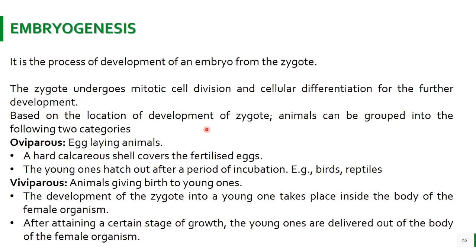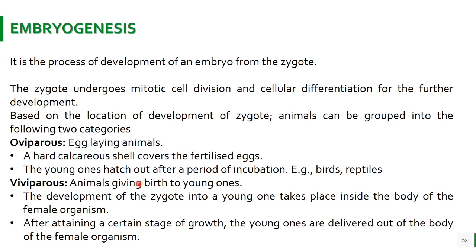So based on the location and development of the zygote, animals can be grouped into the following categories, like oviparous. These are all egg-laying animals. So a hard calcareous shell covers the fertilized eggs. Like you have seen in case of eggs, तो उसमें क्या है कि जो fertilized eggs होंगे उनको एक hard shell cover कर लेगी. So the जो young ones हैं they hatch out after a period of incubation, like we have seen in case of birds and reptiles. Another is viviparous.